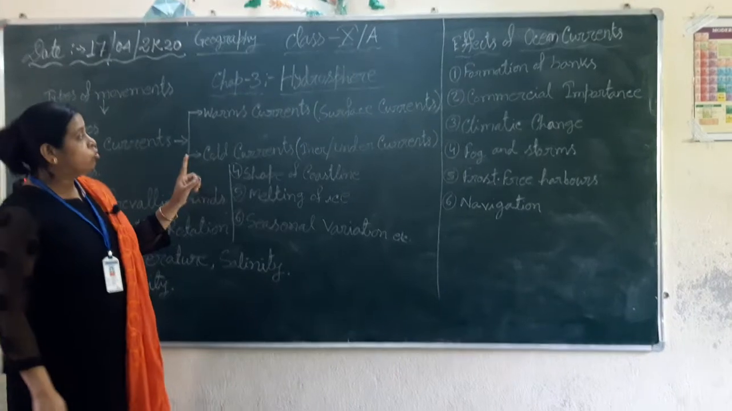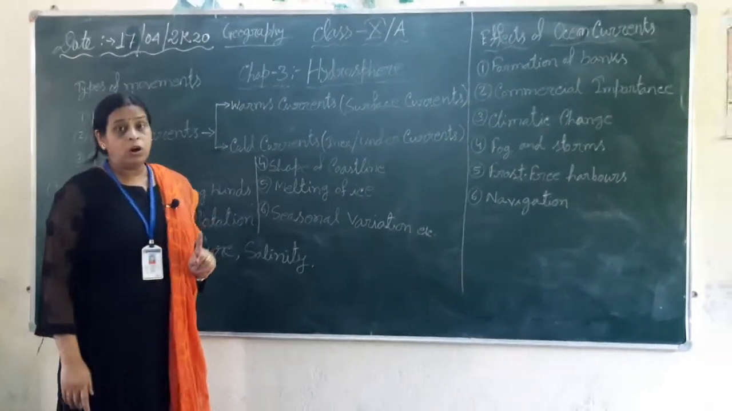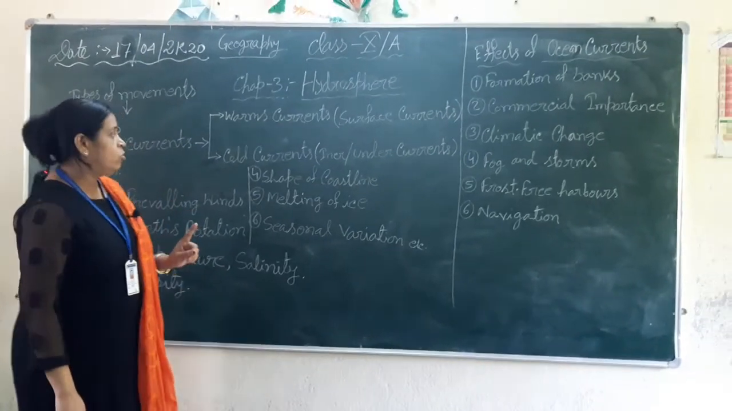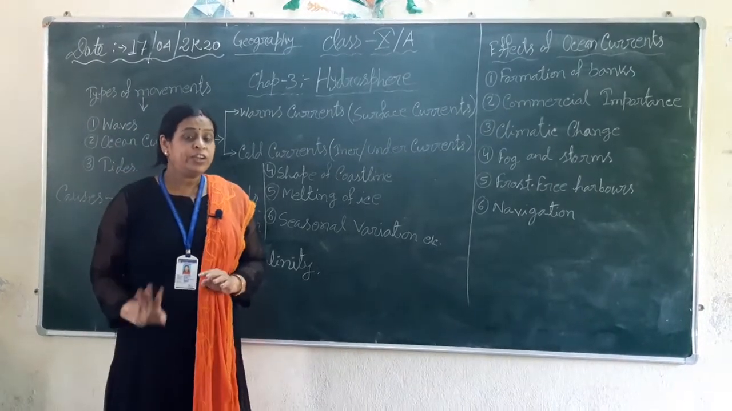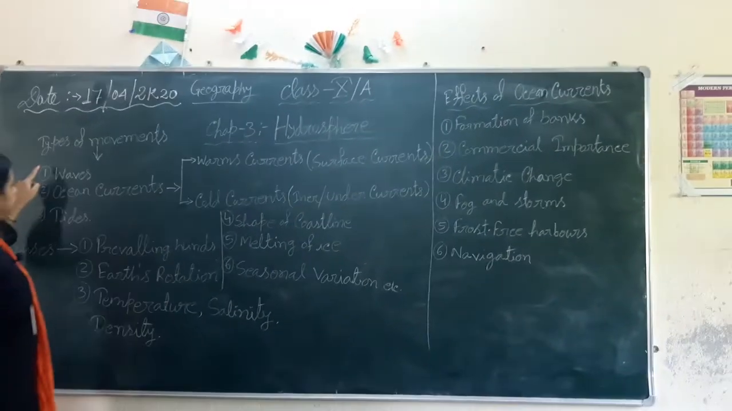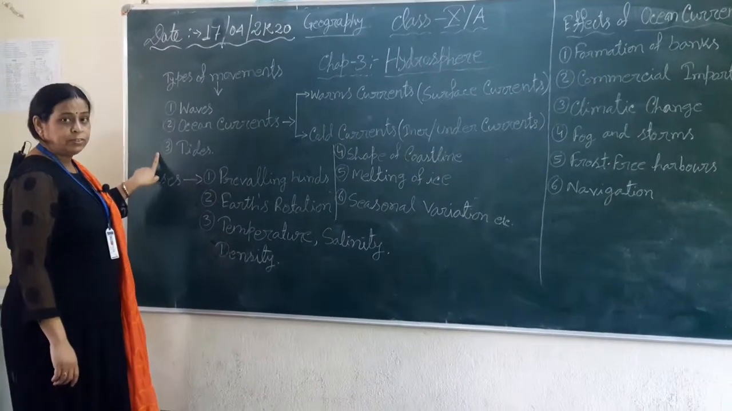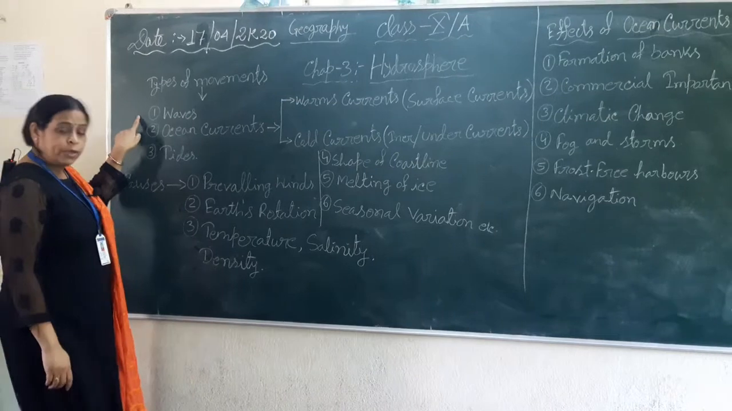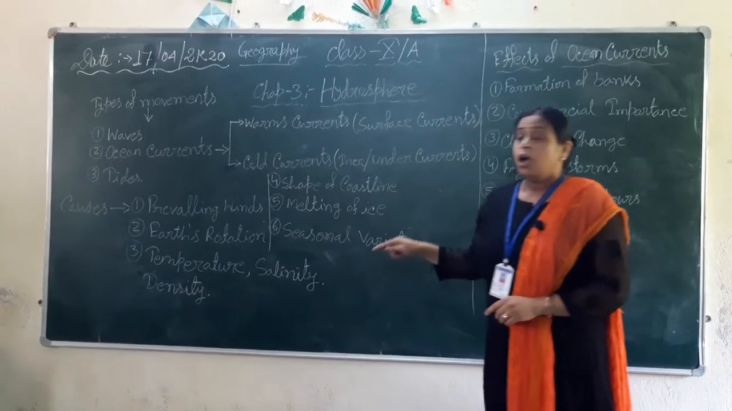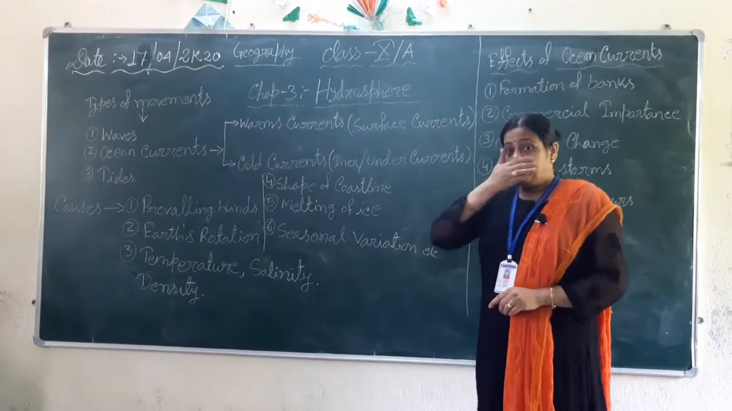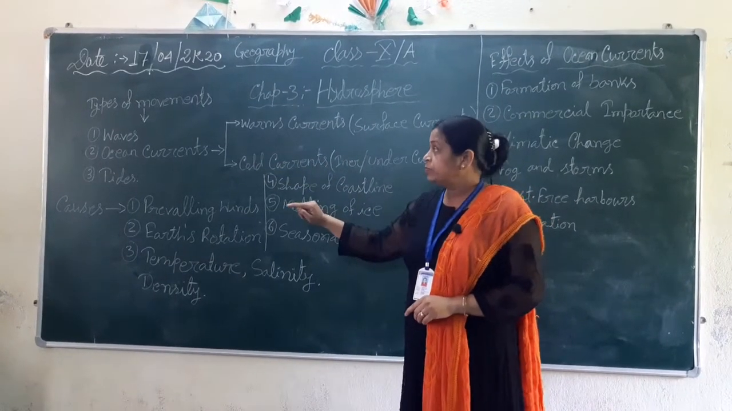You know, ocean water is always moving. It does not stand still. So, the movement of the ocean waters is of three types, that are waves, ocean currents and tides. Waves. Waves are the movement of surface water of the ocean which rise and fall. Okay, it is a vertical movement.